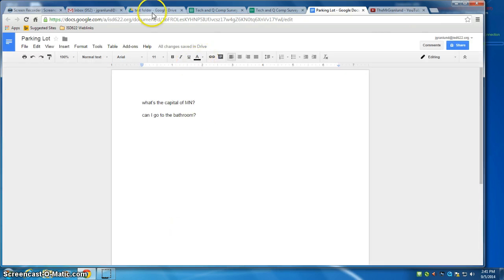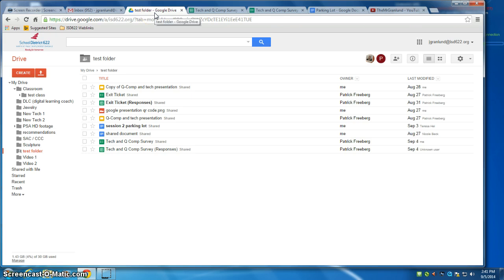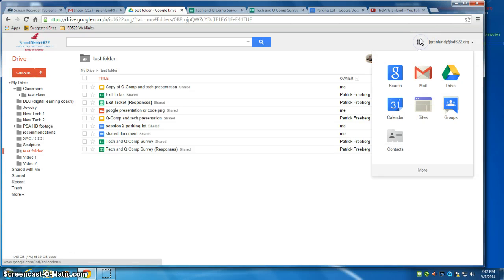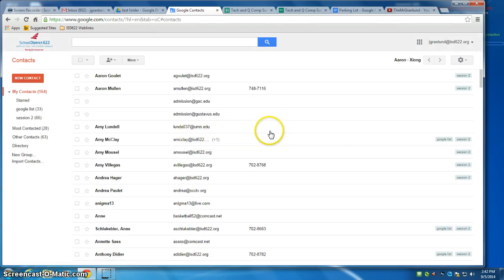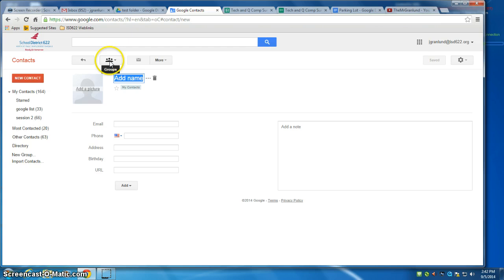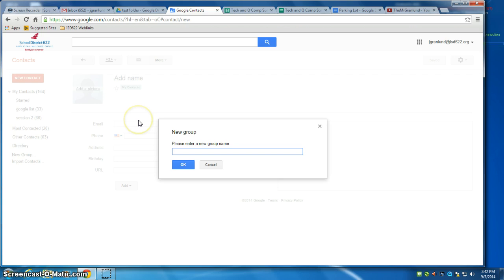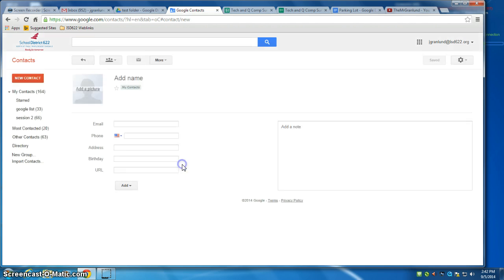There's another thing we can do inside of Google Drive. Let's say we want to save that class for later. Well, you can go to your nine boxes here and go to Contacts, and you can save that list of people as a contact list. I'm going to go to New Contact, do one of these group things, and create a new one. Maybe we'll call this Hour 2 Spanish. Click OK.